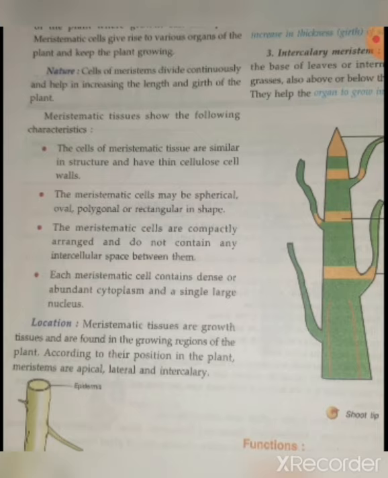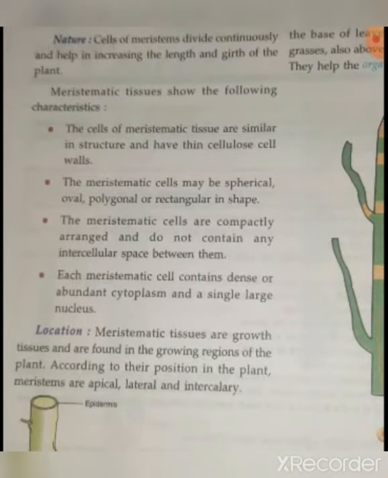Meristematic cells give rise to various organs of the plant and keep the plant growing. Means they have a great role in the growth of the plant. Now we will talk about the nature of meristematic plant tissues. So what is the nature of meristematic plant tissues? Cells of meristematic tissue divide continuously and help in increasing the length and width of the plant. Means due to the continuous division, they help in increasing the length and width of the plant.